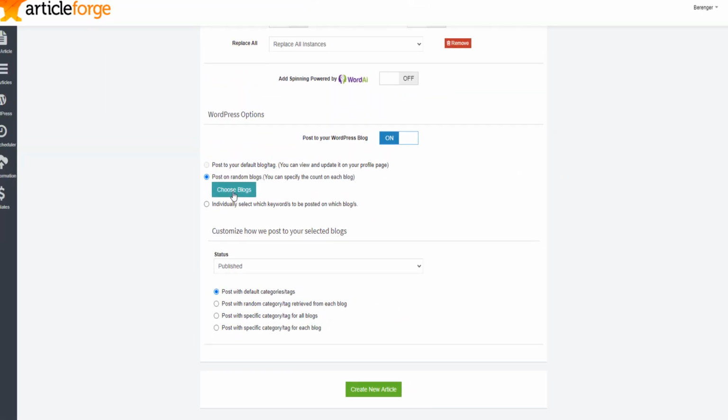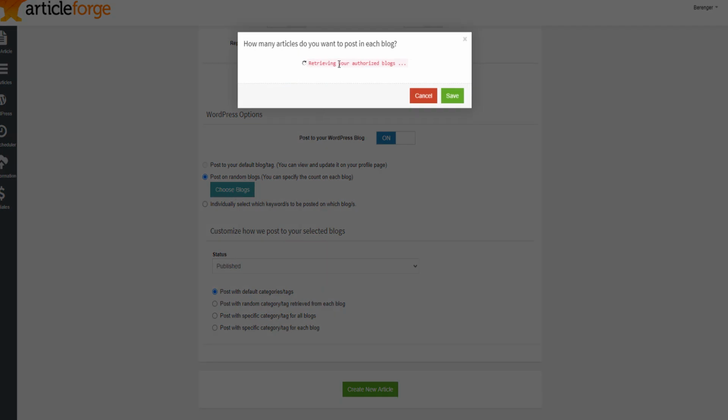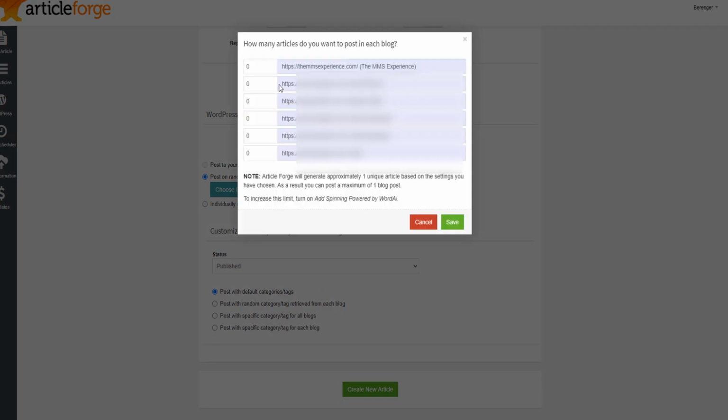If you choose your blog, it's going to retrieve your blog first. For example, if this is the blog that is about beauty, then you come here and it asks how many articles do you want to post to each of these blogs. I want 0 on these other websites, but I want this article to be posted on this other one. So you click here on 1 and you click save.